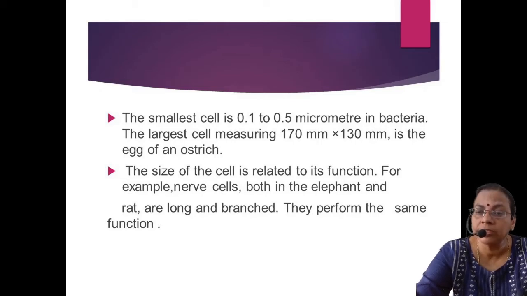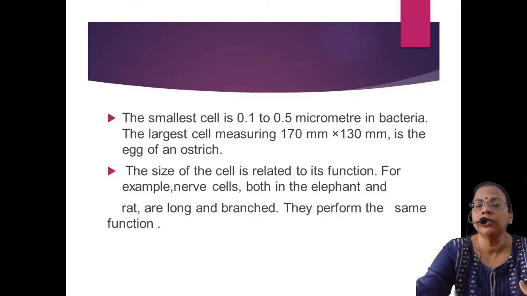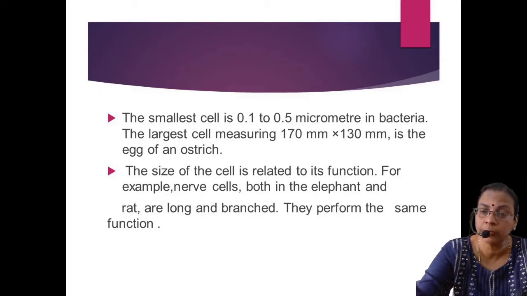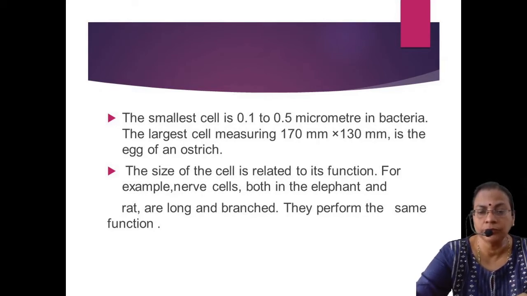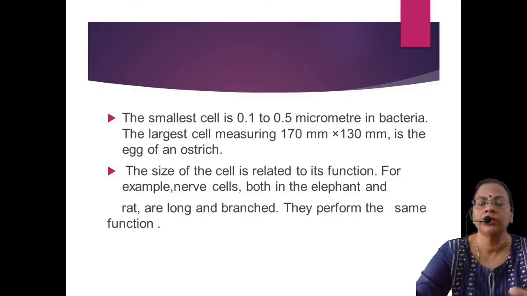When we observe any view, that message will be sent to the brain through the eyes and then it will pass on to the different parts of the body. So the neuron will transport messages from the brain to the different parts and from the different parts to the brain. Irrespective of whether it is a rat, an elephant or a human being, the main function of the neuron will be transport.